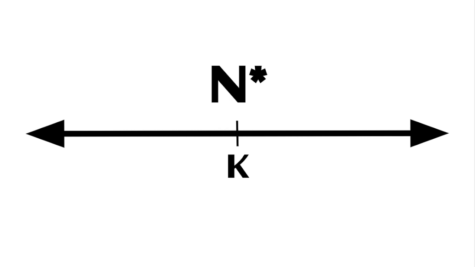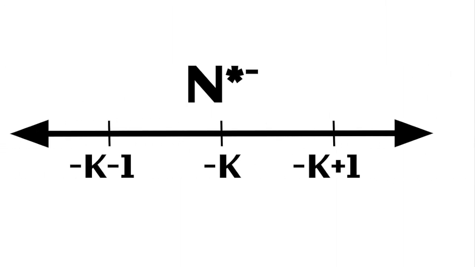And, similarly to how no matter how much you add to a number on n, you will never reach an infinite number, no matter how much you subtract from a number on n prime, you will never reach a finite number. All the operations that work on numbers on n also work on numbers on n prime. You can add and subtract, creating values like k plus 1 and k minus 1. You can take opposites, creating a whole new number line, this one centered on negative k.